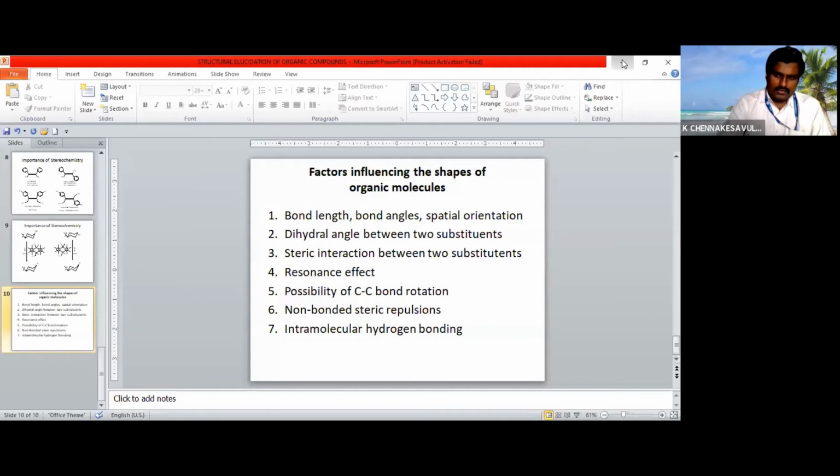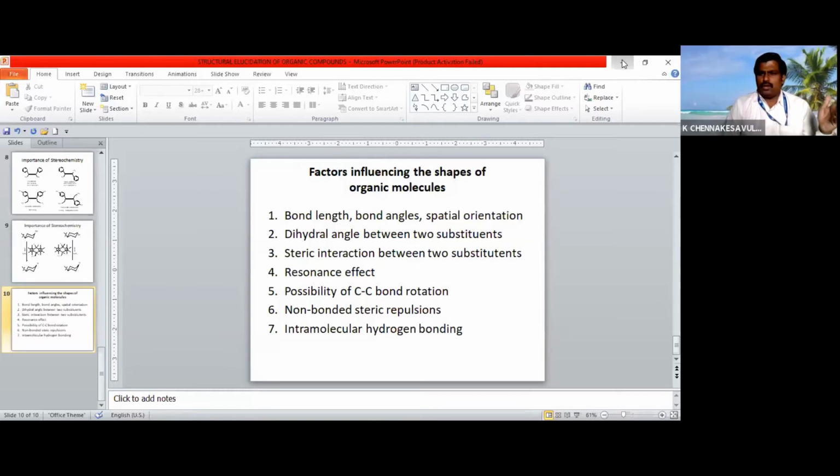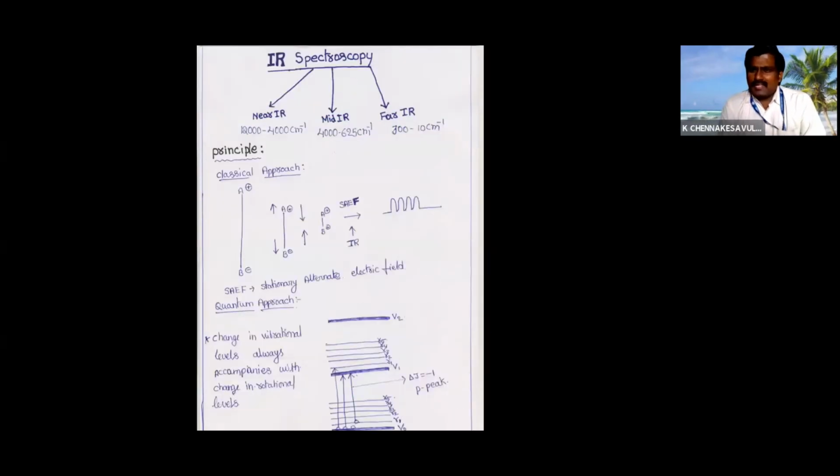The difference between physical and chemical methods. Mostly we don't want to go for an introduction to spectroscopy. Spectroscopy is nothing but the interaction of matter with radiation. That radiation may be UV-visible, or IR, or microwave, or radio. First we'll see IR spectroscopy, the simple basic principle of IR spectroscopy, and what information it will give us about organic compounds.